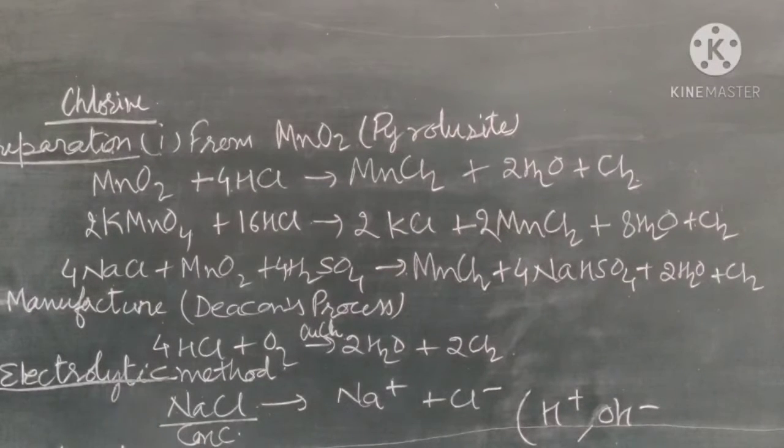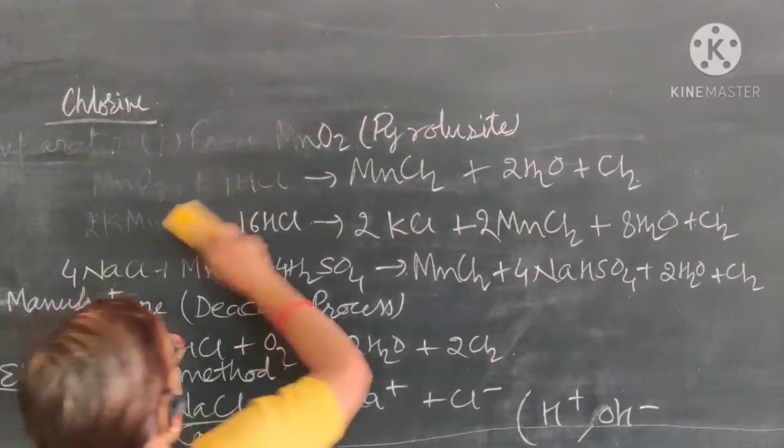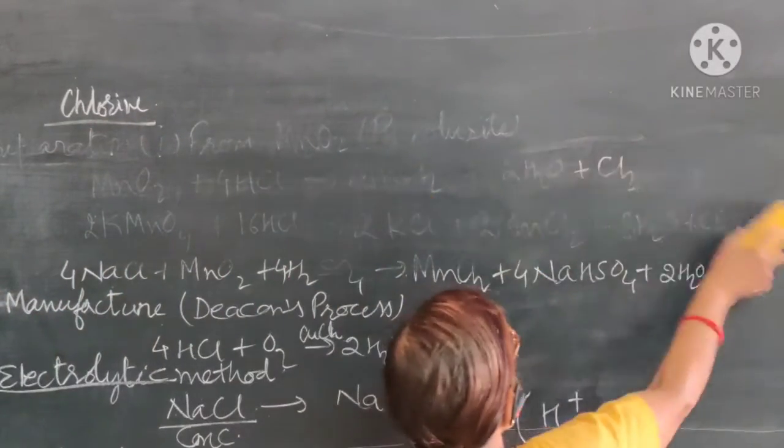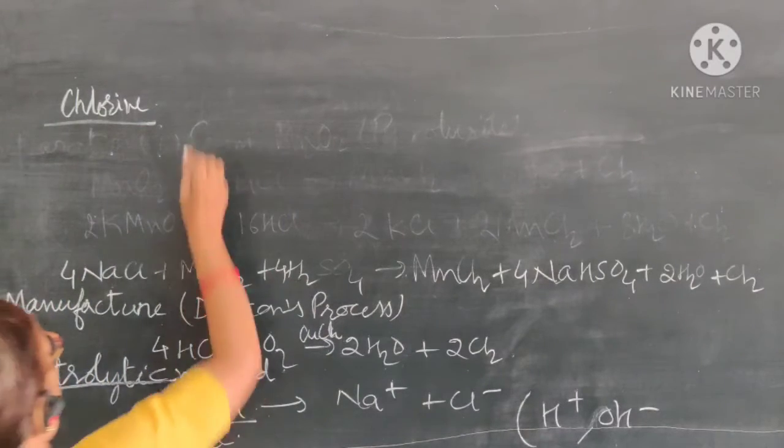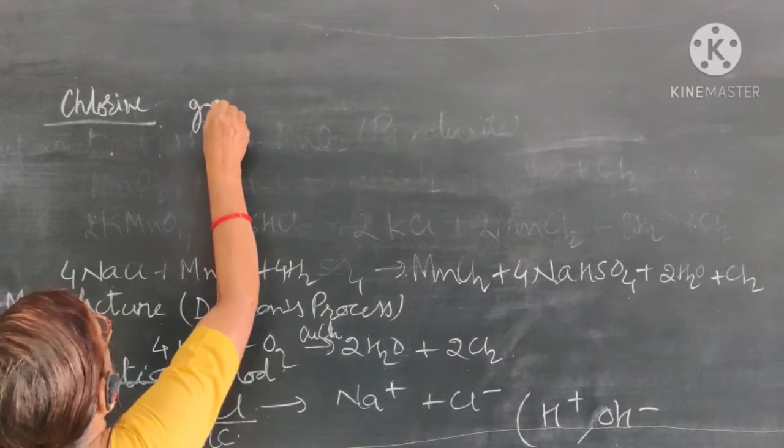Now we will study the physical properties of the chlorine gas. For the physical properties, the chlorine gas is a greenish yellow gas.